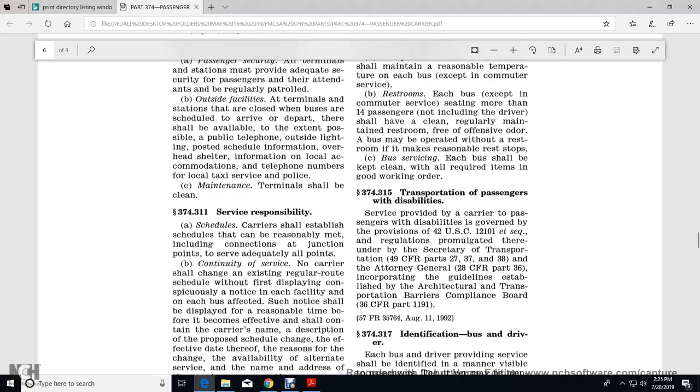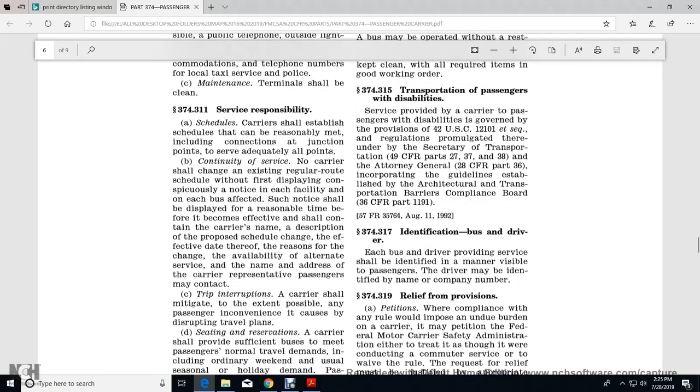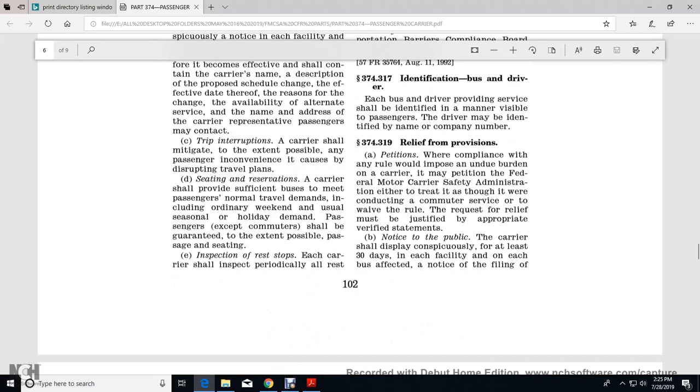374.315, transportation of passengers with a disability. Service provided by a carrier to a passenger with a disability is governed by the provisions of 42 U.S. Code 12101 and following, and the regulations promulgated by the Secretary of Transportation, Title 49 CFR Parts 27 and 38, and the Attorney General, Title 28 CFR Part 36, incorporating the guidelines established by the Architectural and Transportation Barriers Compliance Board, 36 CFR Part 1191. 374.317, identification of bus and driver. Each bus and driver providing service shall be identified in a manner visible to the passenger. The driver may be identified by name and company number.